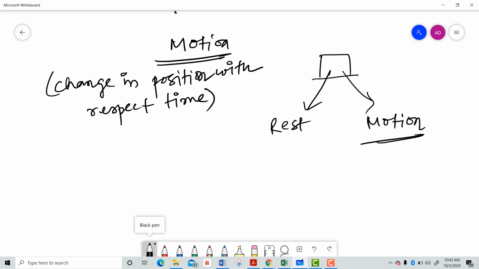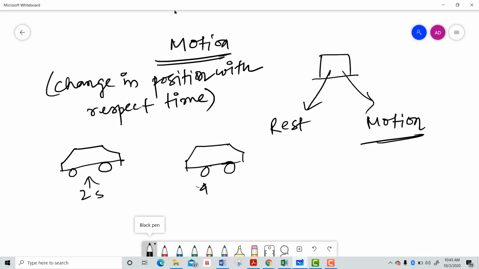Let me tell you about the story deeply. That means this is a car. Actually I am very bad at drawing, you guys know already that. Now this is the car. Sometimes I see that car at this position, sometimes at this position. Right, at 2 seconds I see that car at this position, and at 4 seconds I see that car at this position. That means between this time interval the car has changed its position. Right, that means the car is in motion.